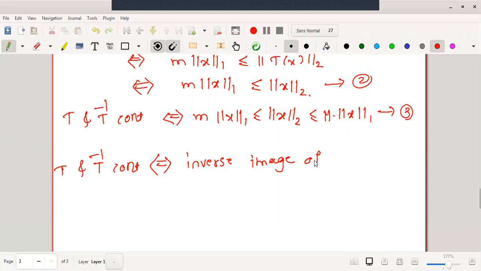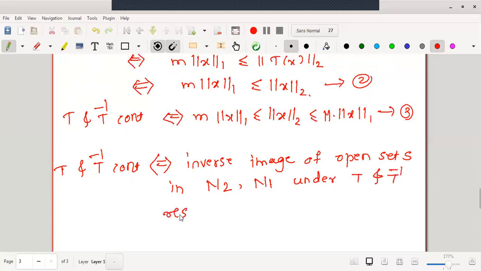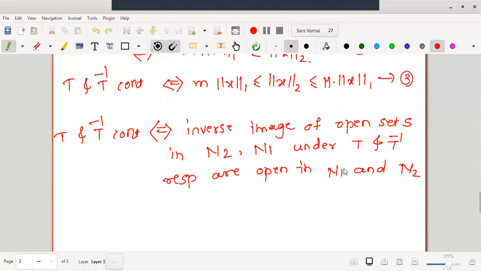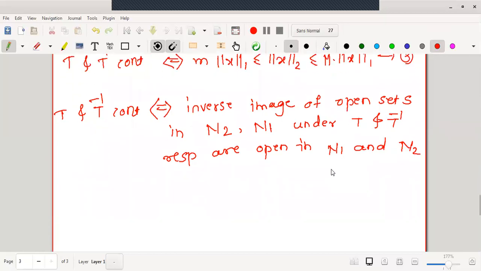Therefore, the inverse image of open sets in N2 and N1 under T and T inverse respectively are open in N1 and N2. T and T inverse, as we have taken this to be the identity transformation. What will this give us?